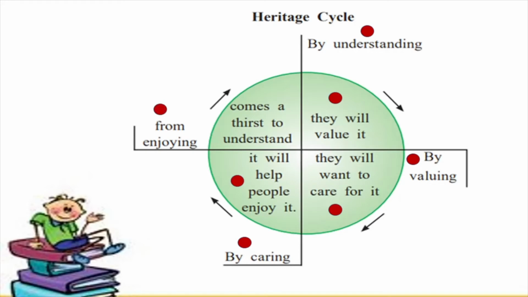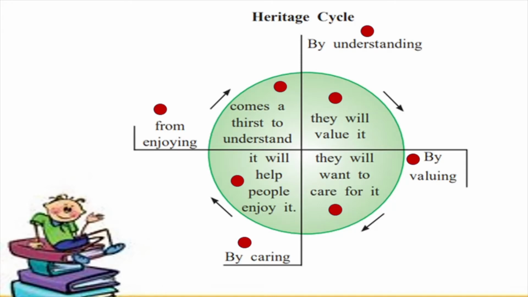We will want to understand it more. So you see how it becomes a circle? So you understand something, you value it, you care for it, you enjoy it, and again you want to learn more about it, you want to understand more about it. So this is called the heritage cycle, which we should inculcate in ourselves and also we should promote in others so that we will be able to protect our heritage, we will be able to protect our tradition and our culture. Okay, so that is why learning this lesson is very, very important.